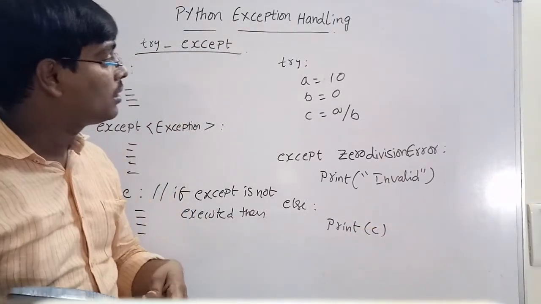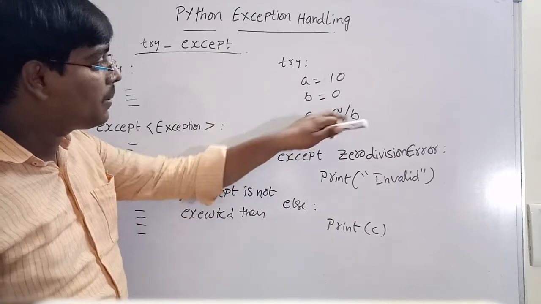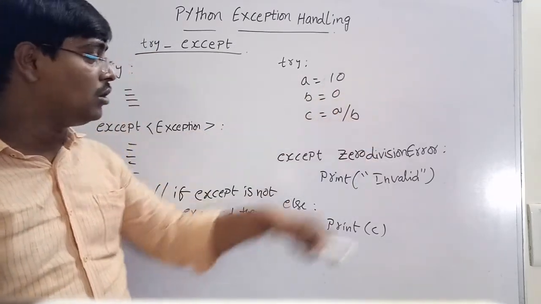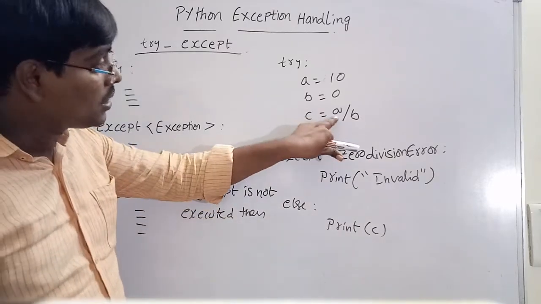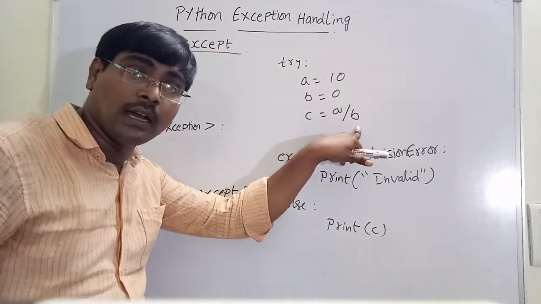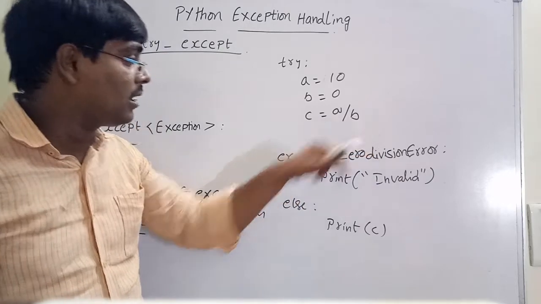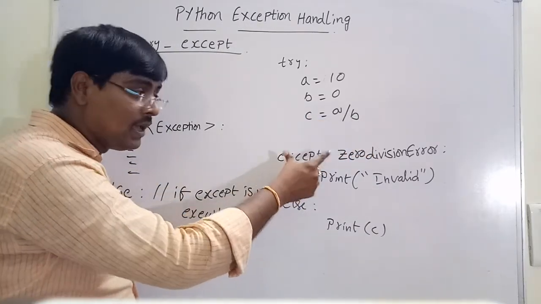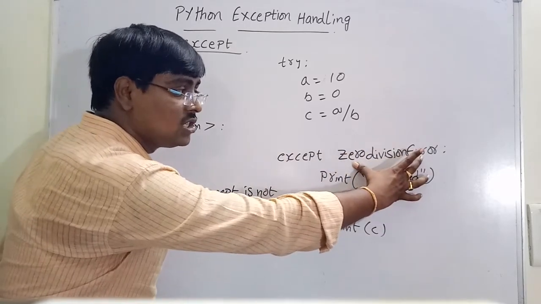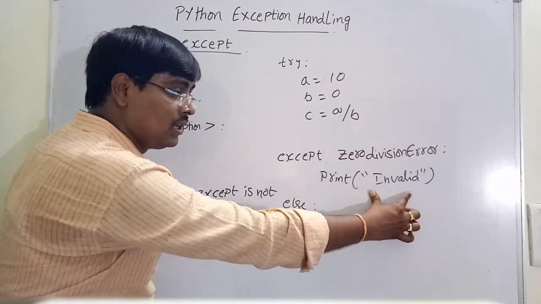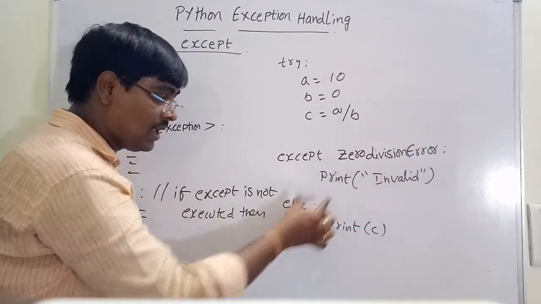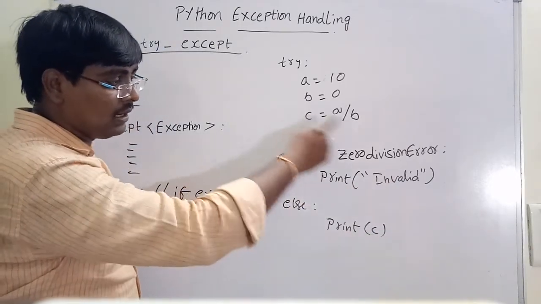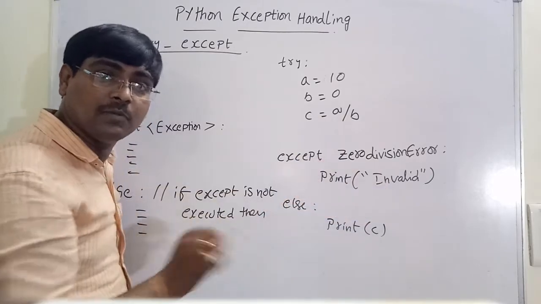So observe this code. First, in the try block, I am writing the code: A is equal to 10, B is equal to 0, C is equal to A by B. Suppose 10 by 0 division occurs, a ZeroDivisionError occurs. Whenever this error occurs, move to the except block. In the except block, the error is ZeroDivisionError, and I am printing the statement "invalid". Else, I am printing the value C.